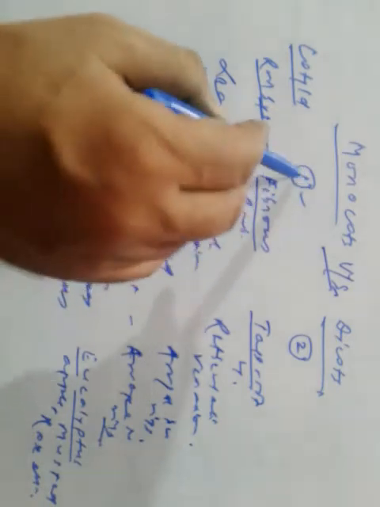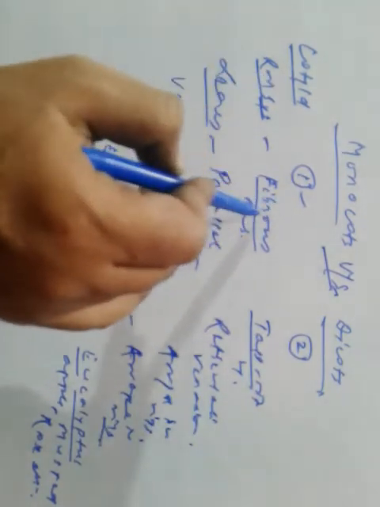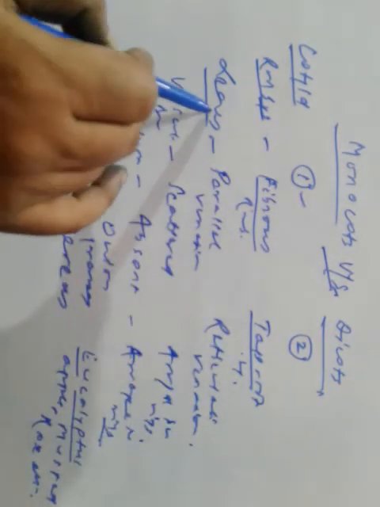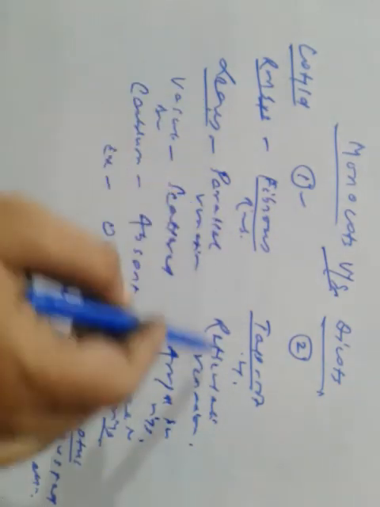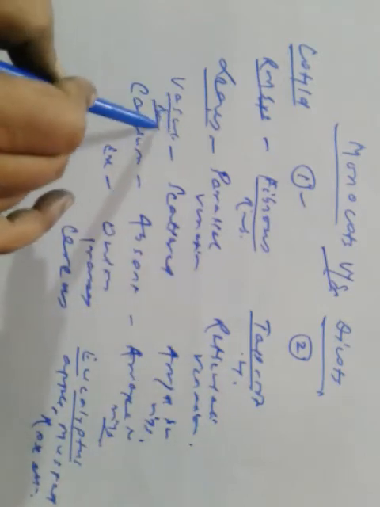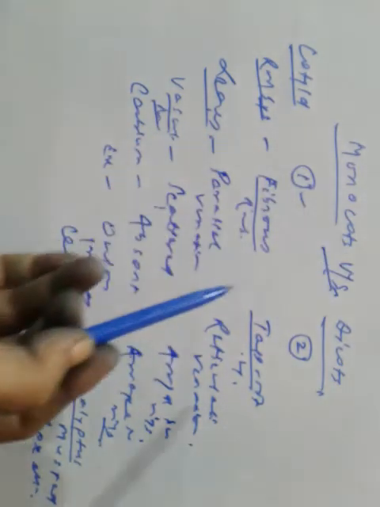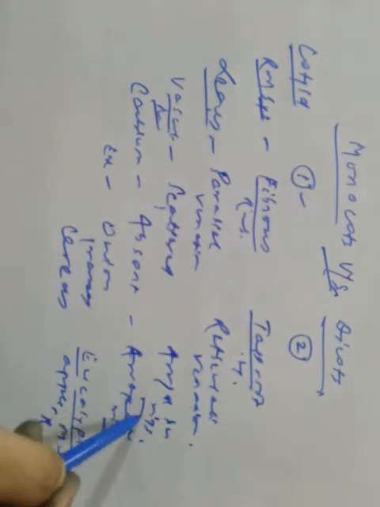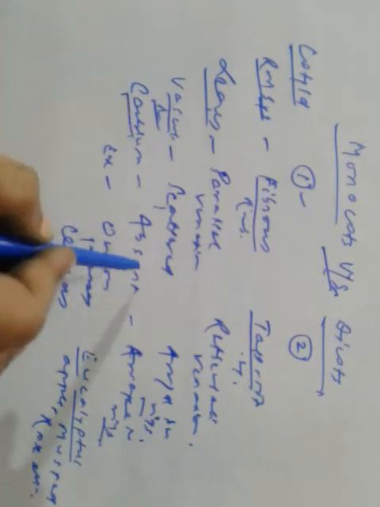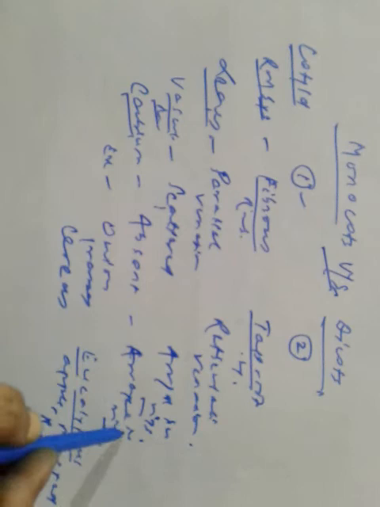monocots and dicots? In terms of cotyledons, monocots have just one, dicots have two cotyledons. In terms of root system, monocots have a fibrous root system and dicots have a taproot system. In terms of leaves, monocots have parallel venation, dicots have reticulate venation. In terms of vascular bundles, they are scattered in monocots, and they are arranged in rings in dicots. Cambium is absent in monocots, but in dicots it is arranged in rings.